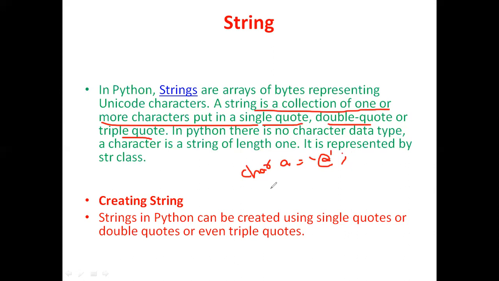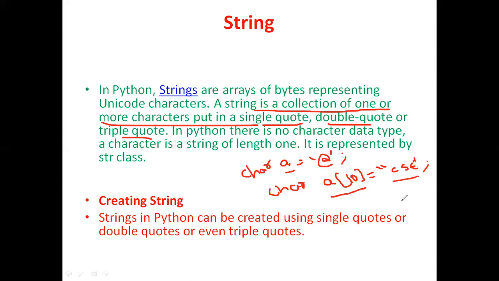And if you want to store a string in the C programming language, we use a character array, for example char a of 10 equal to CS. So here we have two different things. We have a character variable in order to store a character, and we have a character array in order to store a string.